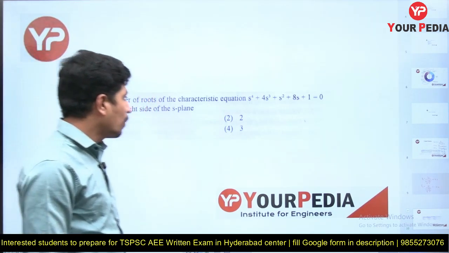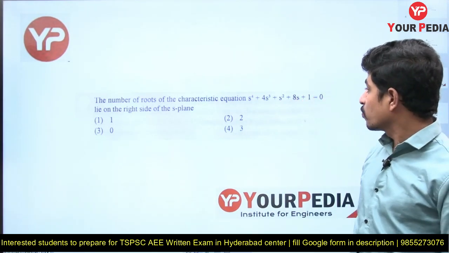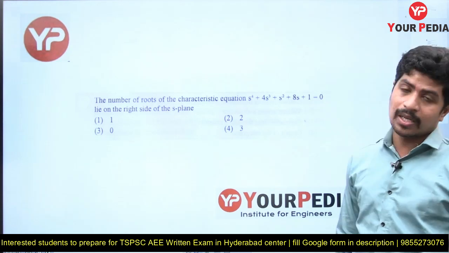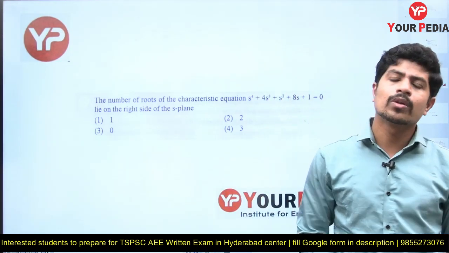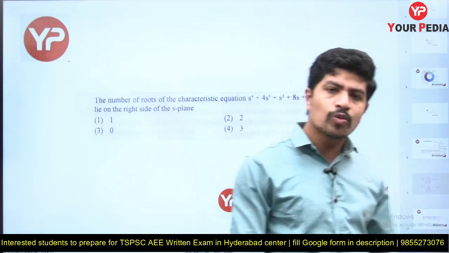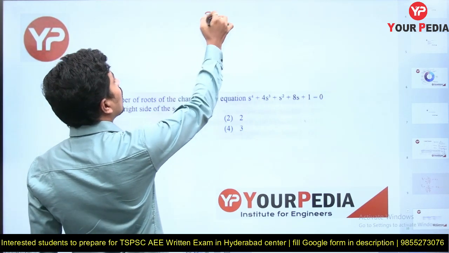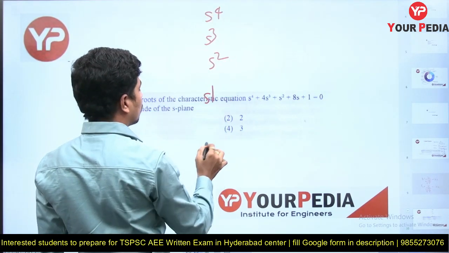Read the question. The number of roots of the characteristic equation s power 4 plus 4s cube plus s square plus 8s plus 1 is equal to 0 lying in the right side of s plane. Many of you will apply RH criteria. Let's do it with RH criteria, then I'm going to give my shortcut. What is that RH criteria? S power 4, s cube, s square, s power 1, s power 0.